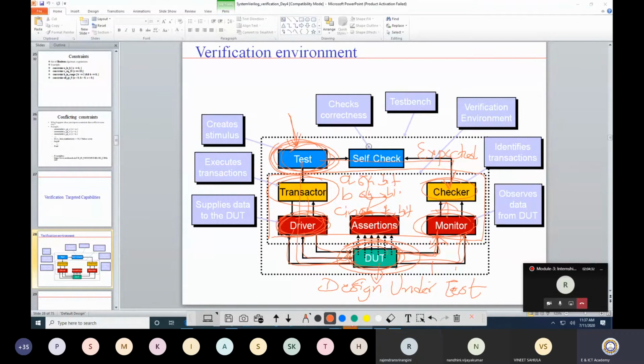The role of the checker is just to match the things. He has to match, he should have two values. One is what is expected for this particular input combination which is generated by test cases, and another is the actual value which is generated from a DUT. So this checker will match these two values. Okay, so this is a simple concept of a verification environment. And if you observe it, this verification environment is almost with respect to a DUT.